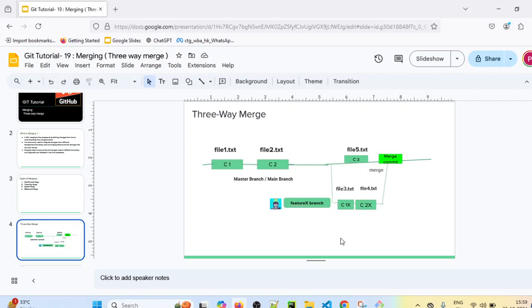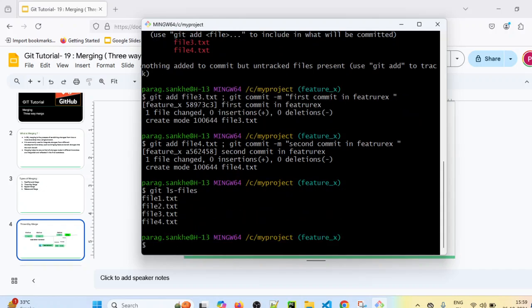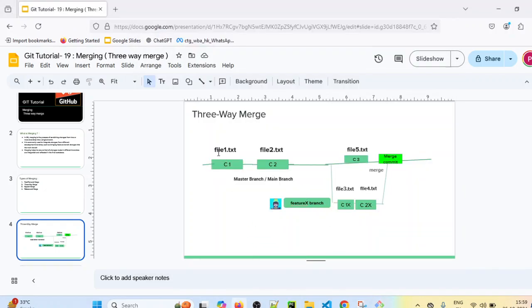So now if you check the files present in feature X branch, what files will be present? File 1, file 2, file 3 and file 4. Also these 4 commits will be present in feature X branch. So let's check that out. git ls-files command. You see file 1, file 2, file 3, file 4 are present in feature X branch, because file 1 and file 2 are inherited from master branch. When we created the new branch, these got inherited into feature X branch. Along with that, file 3 and file 4 are also present in feature X branch.